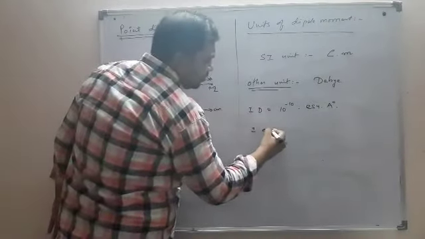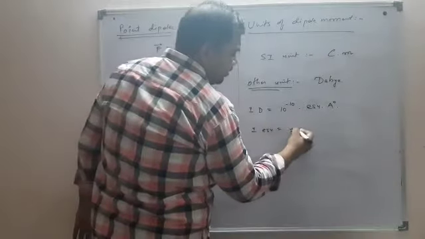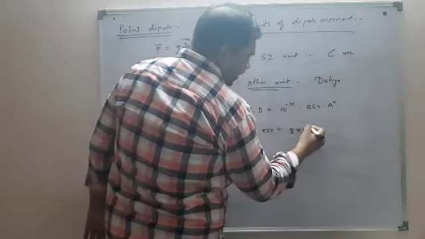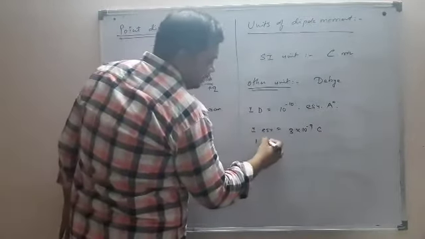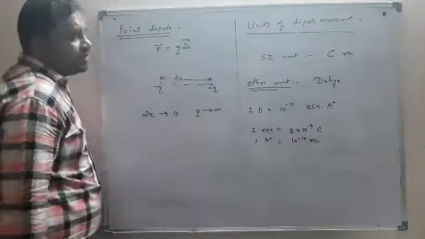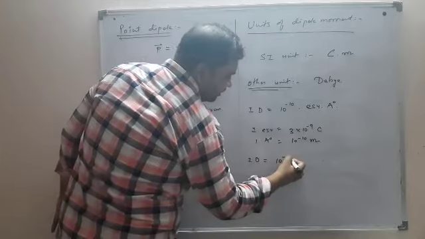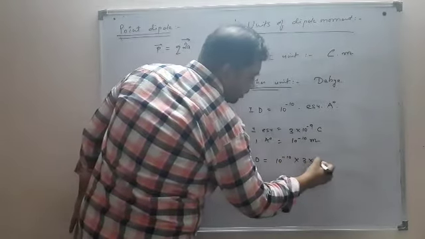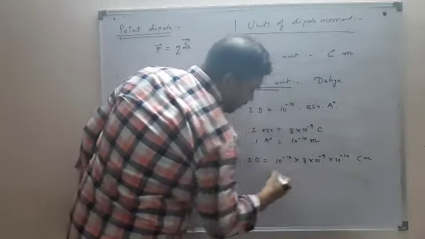1 ESU, we all know, is 3 into 10 to the power minus 10 coulomb, and 1 angstrom is 10 to the power minus 10 meter. So 1 debye is basically 10 to the power minus 10 into 3 into 10 to the power minus 9 into 10 to the power minus 10 coulomb meter.